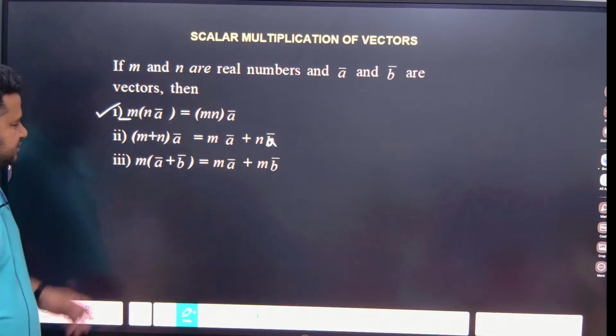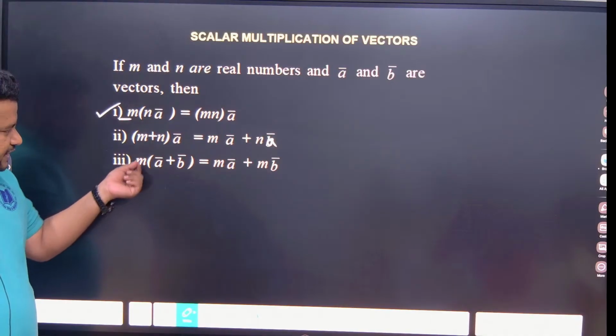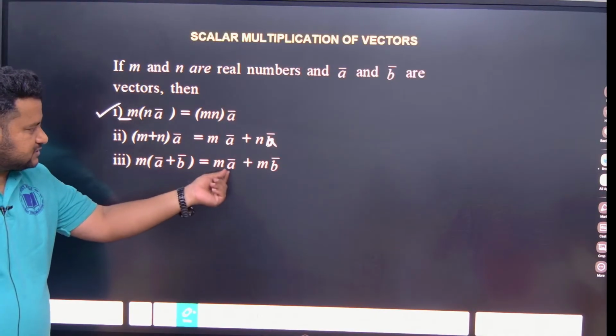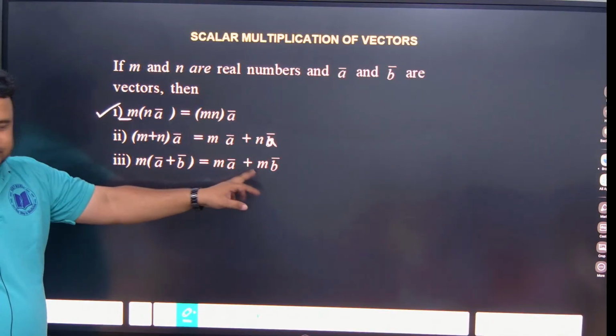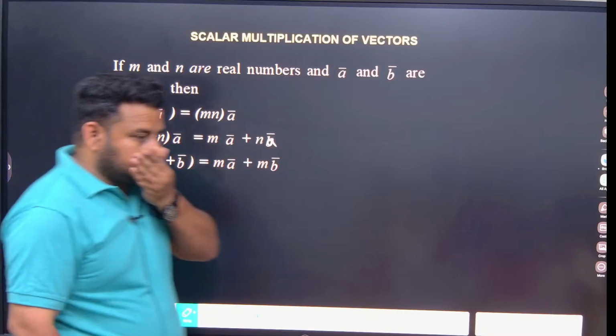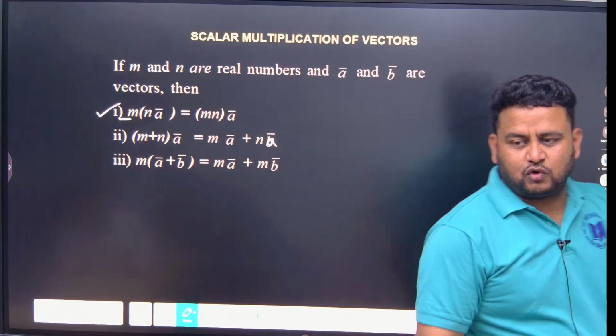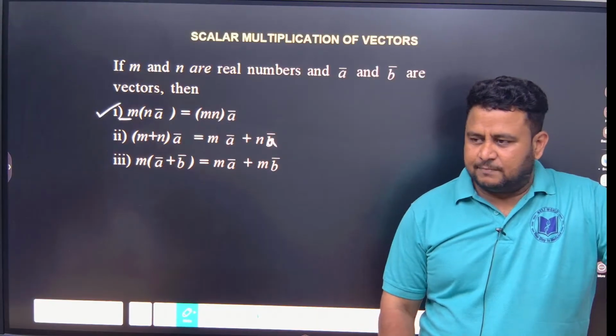Okay. Next thing, m times vector A plus vector B. Again, you can write it as what? M times vector A plus m times vector B. Clear? So this is important. You should know this. Now, after you write it down, please tell me. We'll go to like vectors and unlike vectors, and there we'll be studying about parallel vectors also.